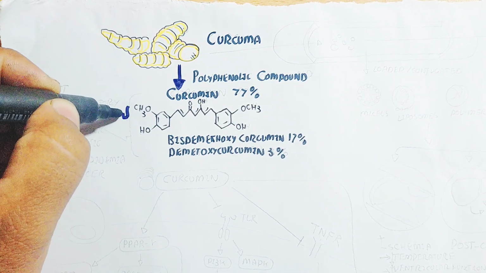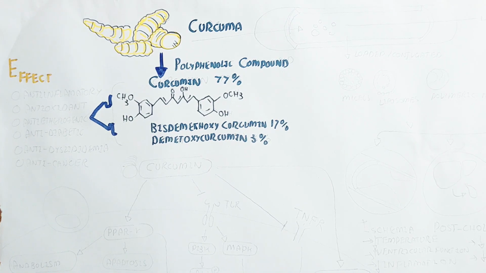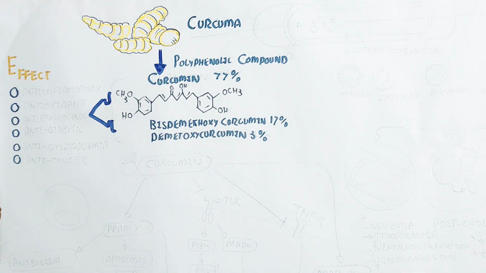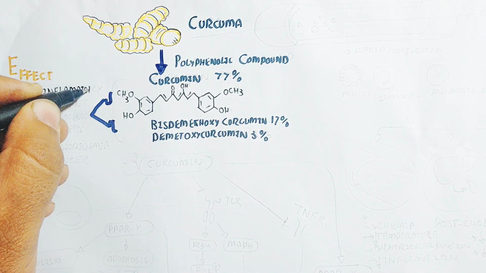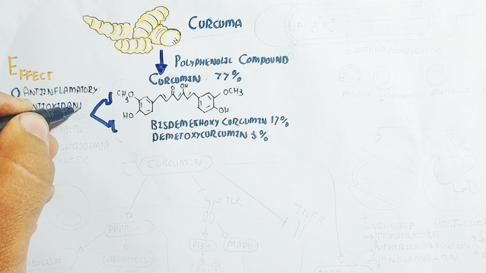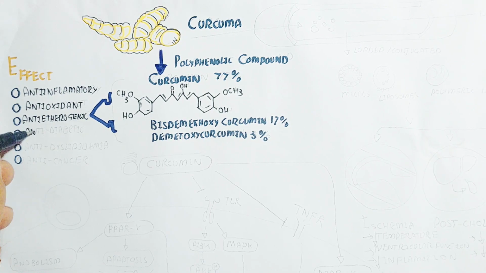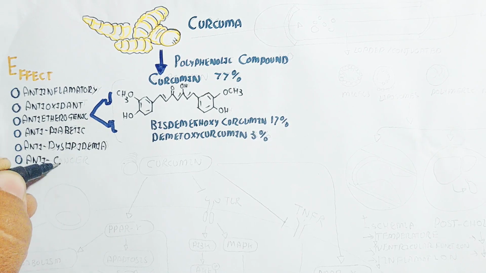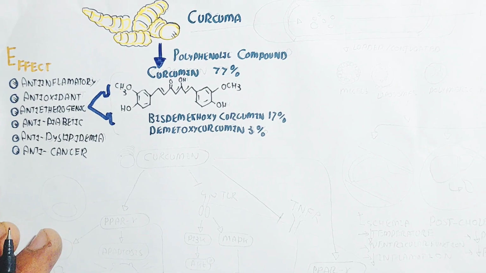The effects of curcumin, a polyphenolic compound: the major effect is anti-inflammatory, in this way it will decrease the inflammation. It is also antioxidant, which means it will decrease the reactive oxygen species. It is also anti-atherogenic, which means it will help prevent atherosclerosis, heart attack and cardiovascular disease. It is anti-diabetic due to increased insulin sensitivity, and in this way the cell will take up more glucose. On the other hand, it is anti-cancer.